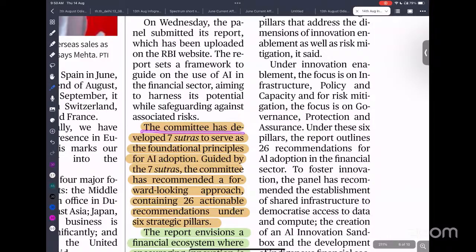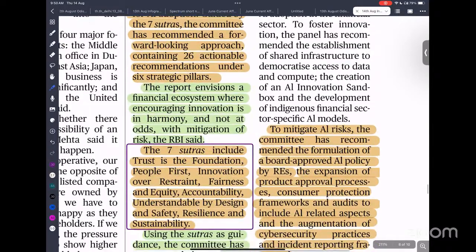The committee has developed seven Sutras to serve as foundational principles for AI adoption, guided by the 7 Sutra approach containing 26 actionable recommendations under 6 pillars. The report says a financial ecosystem where encouraging innovation is in harmony, not at odds, with mitigation of risk. The 7 Sutras include trust is the foundation, people first, innovation over restraint, fairness and equity, resilience, and sustainability. These are the Financial Sutras proposed.